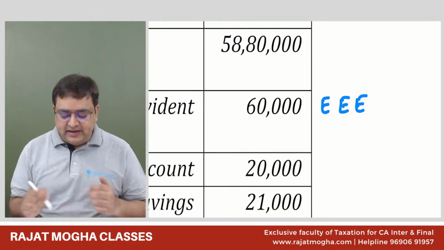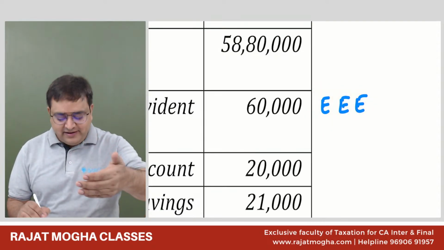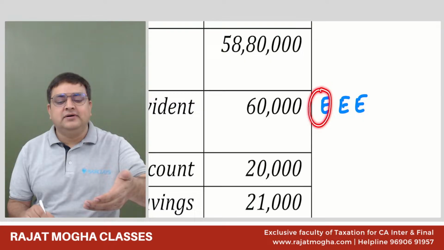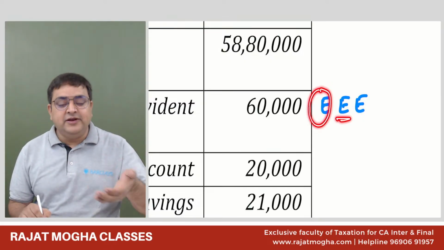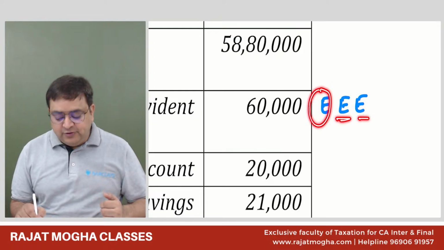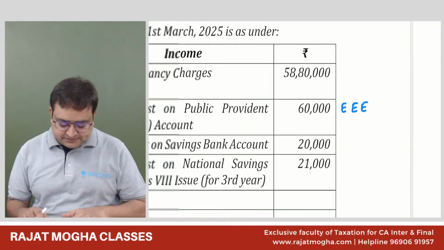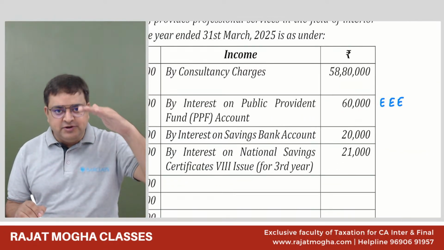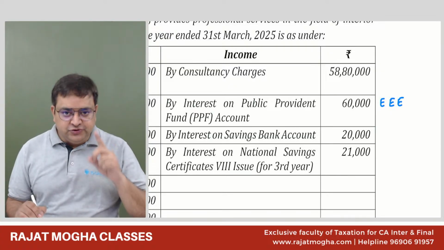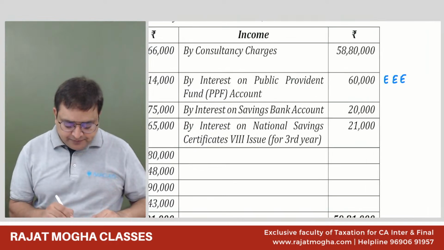Some people call it entry, earn, exit. Entry, when you enter into this particular scheme, you get an exemption. Earn, when you earn, that is also exempt. And when you exit, means on maturity, that is also exempt. Okay. So this is an exempt income. You will show it in IFOS, but you will show it as nil, 0. But you should show it there. So we'll do the presentation also, don't worry.